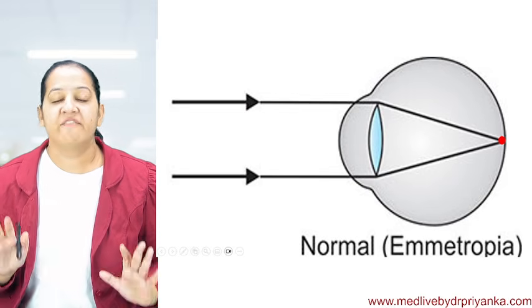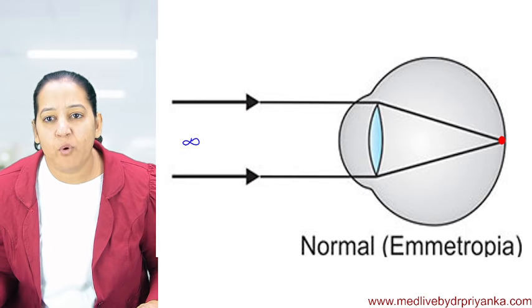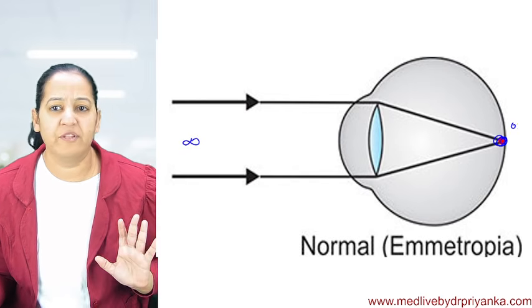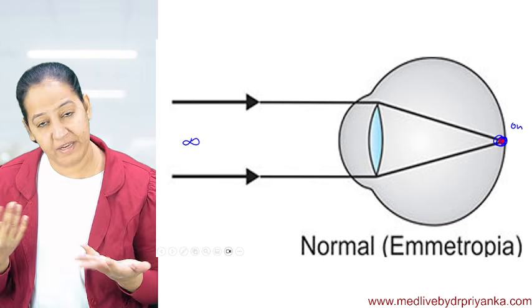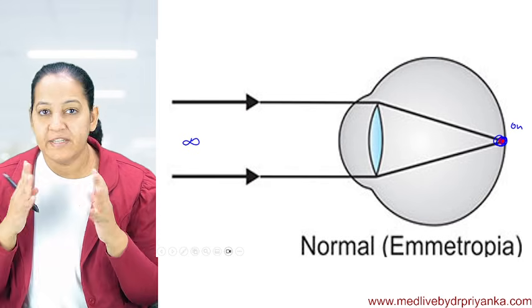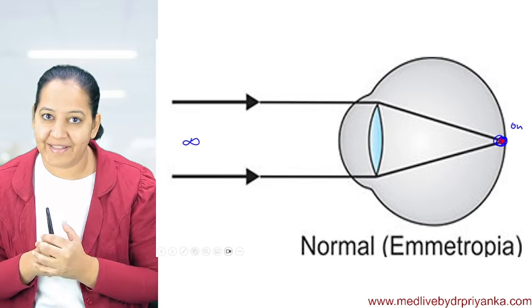You can see, when parallel rays are coming from infinity, why do they focus on the retina? Normally, if the person doesn't have a defect, like me. I don't have any of the 5 defects till now in my life. Maybe in future I will have one. But till now, my eyes are maybe emmetropic. So God has given it like that only, na?